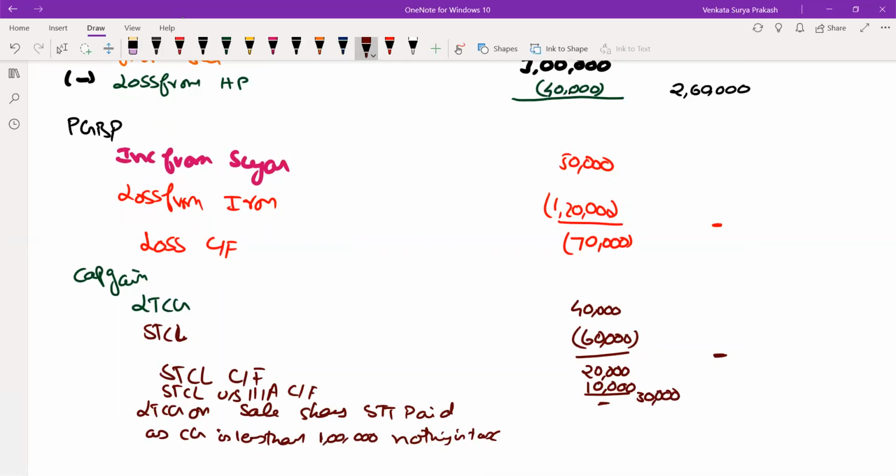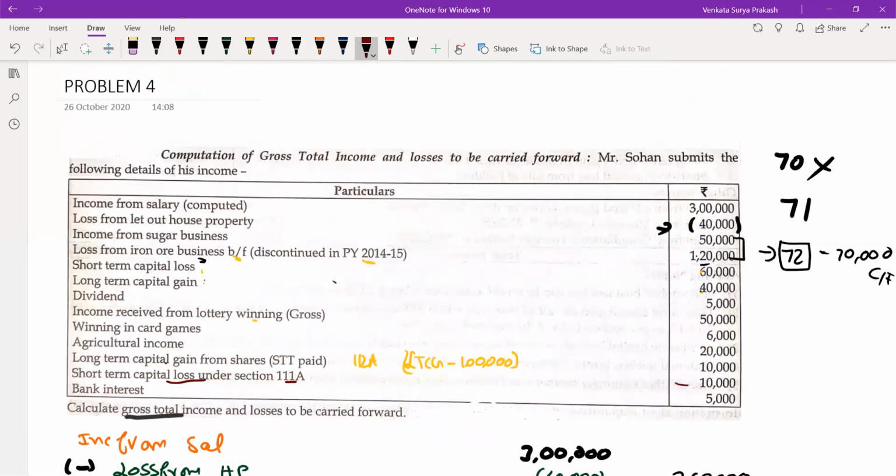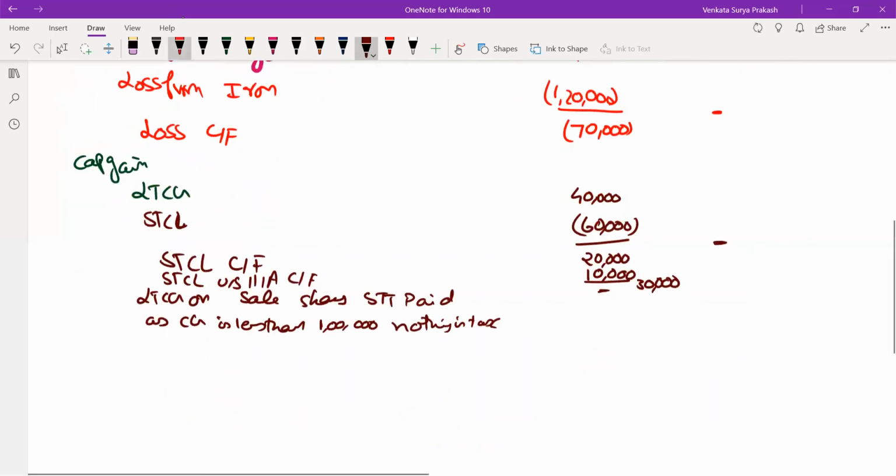There is nothing taxable in terms of your capital gains. Then dividend income received, winnings from card games, and agriculture income: these are the 4 things we need to consider, which will be taxable as part of your income from other sources. What else is given there? The first one is given as dividend.